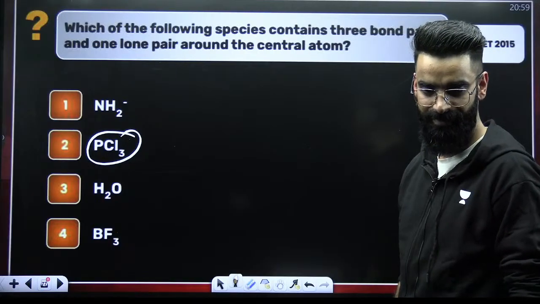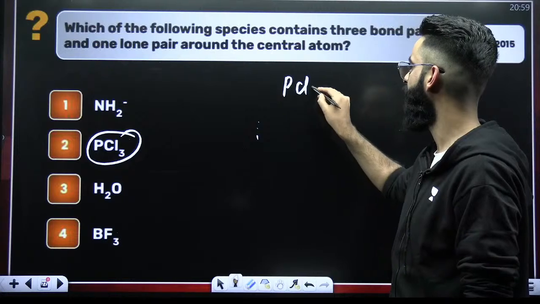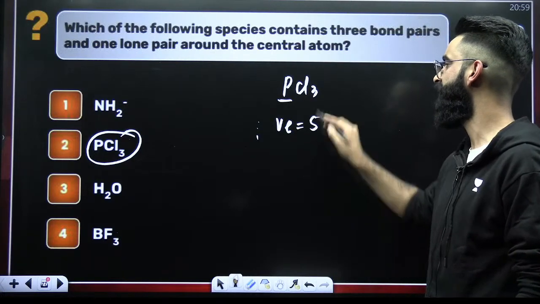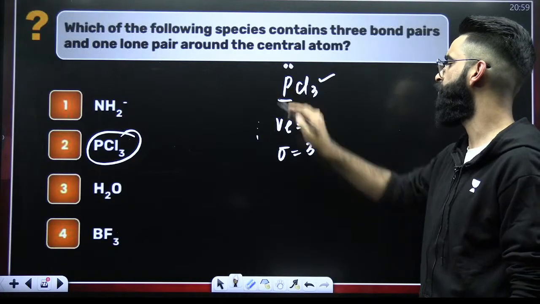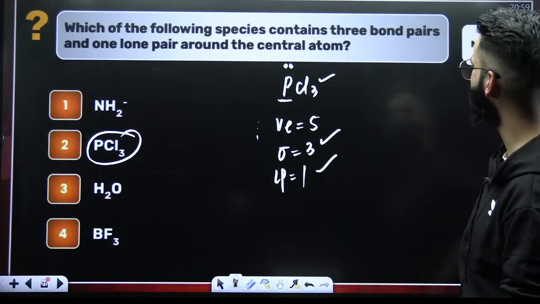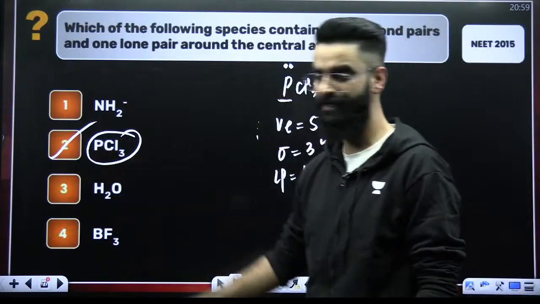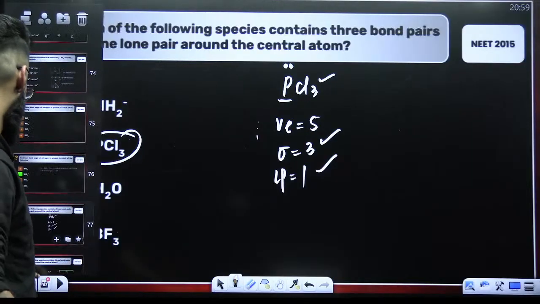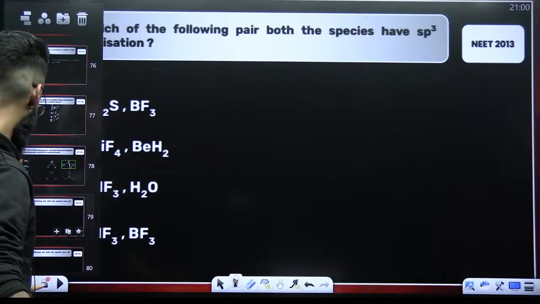If you talk about your PCl3, how many valence electrons does phosphorus have? 5. How many surrounding atoms are there? 3. So out of 5, 3 are used, so 2 are left in the form of 1 lone pair. So 3 sigma bonds, 1 lone pair. That's something which I was supposed to check: 3 bond pairs and 1 lone pair around a central atom. Yes, PCl3. Done and dusted.